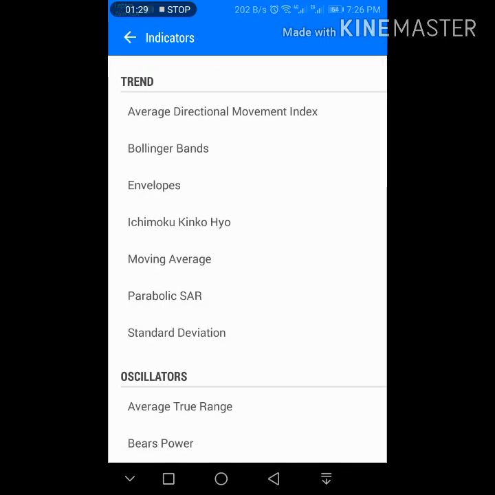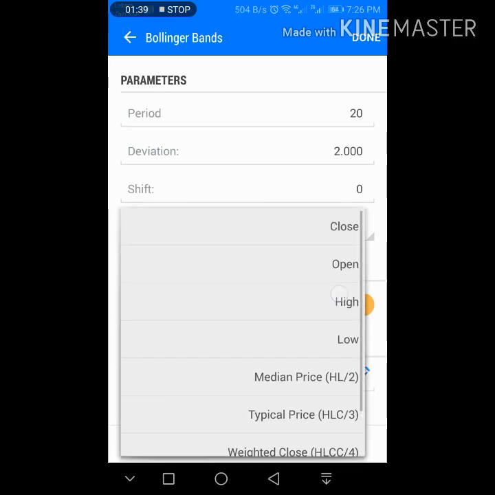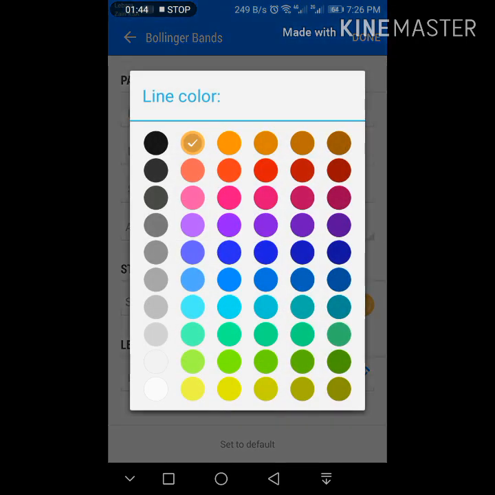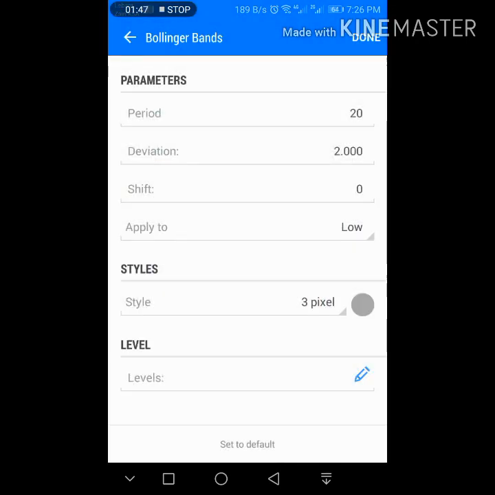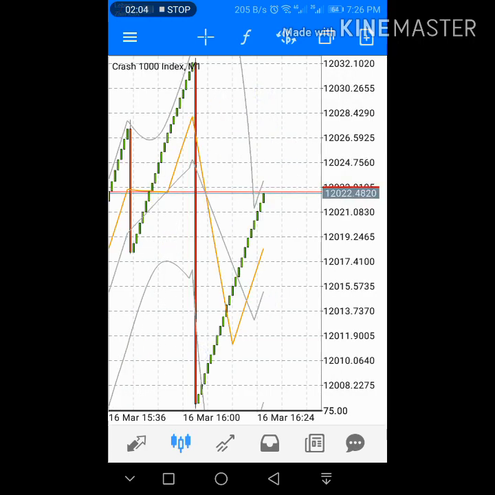The second one, choose the Bollinger Band. BB is the short name. Bollinger Band applied to low. Remember, apply to low, and 4 pixel or 3 pixel as you like. Choose any color you like, there is no recommendation. The period will be 20, and the deviation setting will be the same. Then simply click on done and look here, that is the Bollinger Band on your main chart.